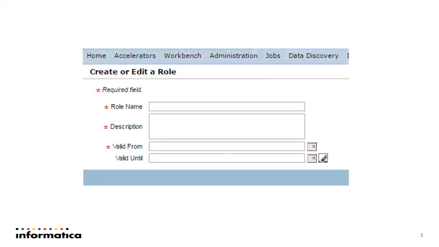This window will appear, where we can give the role name, whatever we want to give. We can give the description of our role. We can give the date from which it will be valid, and there is one optional parameter, valid until. The validity will be lost after that.